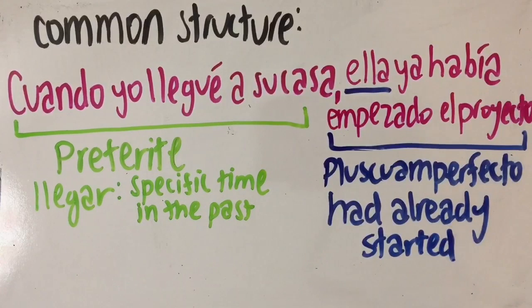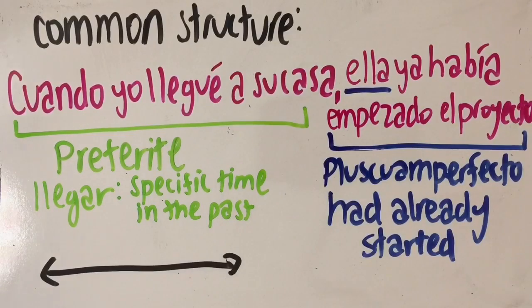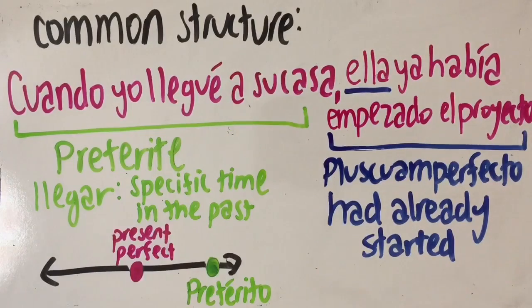So a good way to think of this is, here's a graph of el pasado. If pretérito is here, present perfect takes place farther back in the past than el pretérito, and pluscuamperfecto is the farthest back. So I entered in the past, but she didn't start just then. She had already done so way back in the past, if that makes sense.